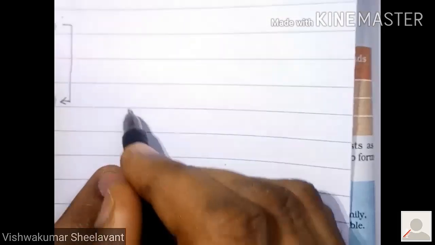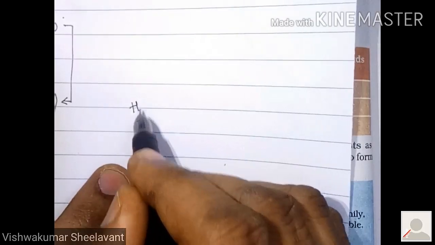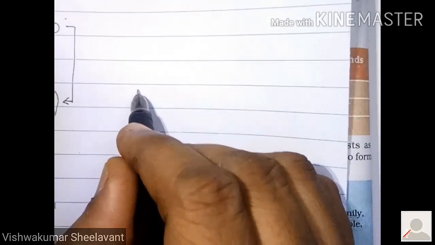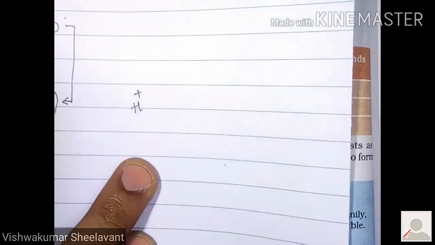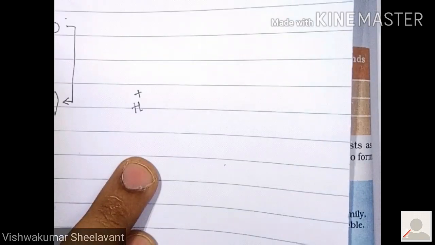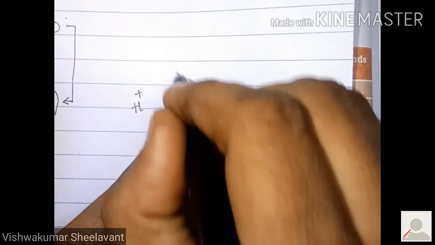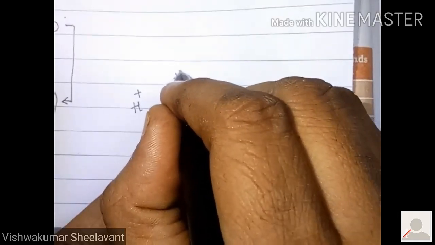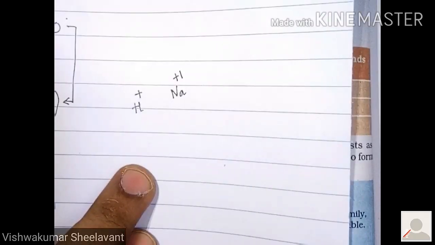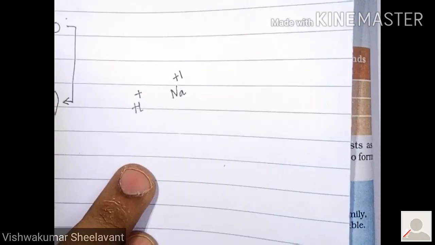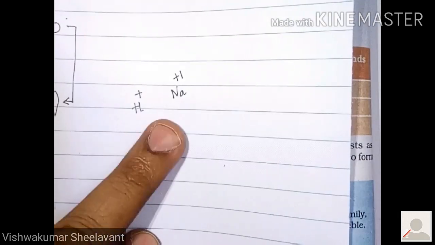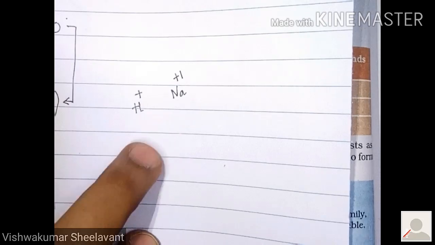You all know that hydrogen has valency of +1. Sodium also has valency of +1. Right? This is what we call electronic configuration. Both are having the same configuration here. Both have got valency of 1.